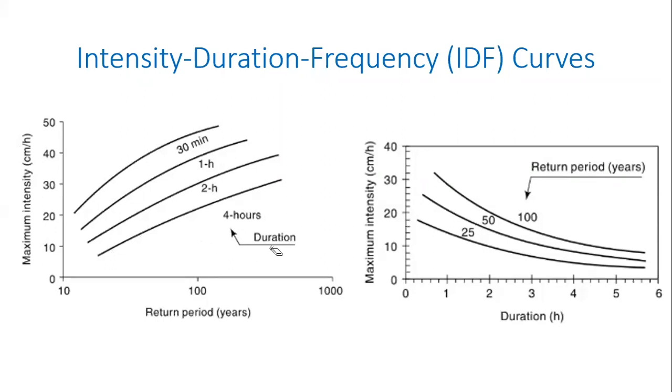Now, can anybody tell me how to interpret this figure? Let's look at the one on the left first. How do you interpret this figure, or what is it telling us? These different curves correspond to different durations of the storm. The outermost one that you see is a 30-minute storm. The next one is a storm that lasts for 1 hour, then a storm that lasts for 2 hours, and a storm that lasts for 4 hours. This is just indicative. Don't take it literally.